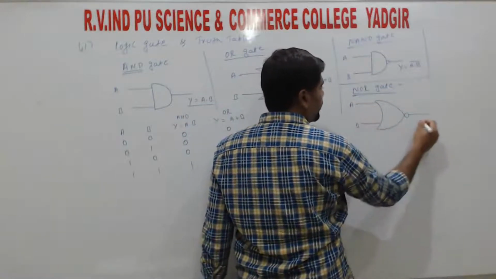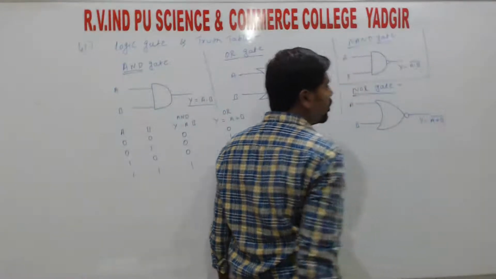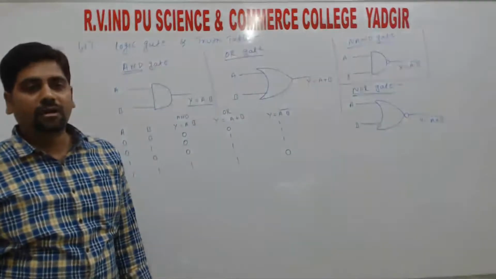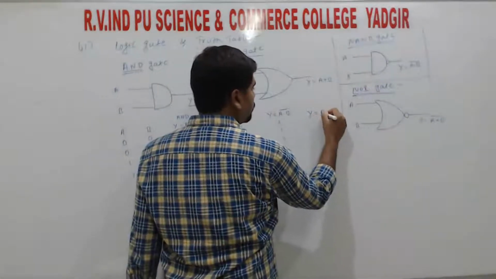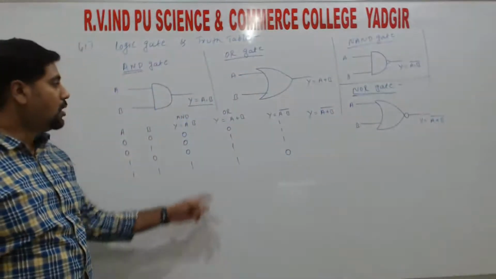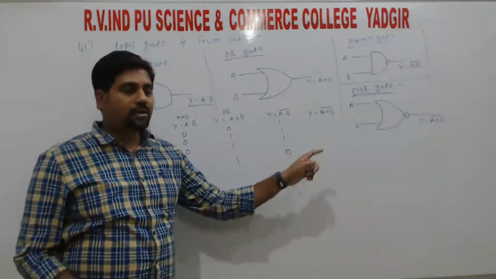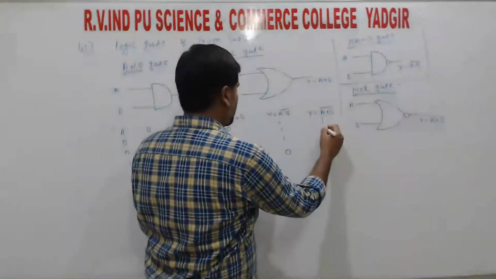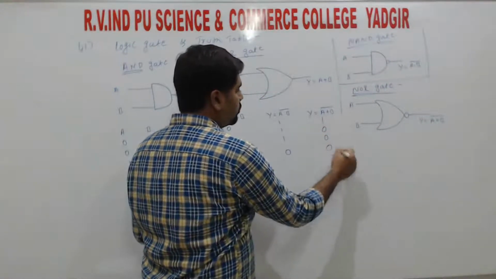Here also two inputs A and B. So y is equals to a plus b, but since a NOT is used, an inverter is used. So here y is equals to a plus b whole bar. Since NOT is used, the output of the OR gate is reversed: 0 becomes 1, and 1 becomes 0, again 1 becomes 0, and 1 becomes 0.